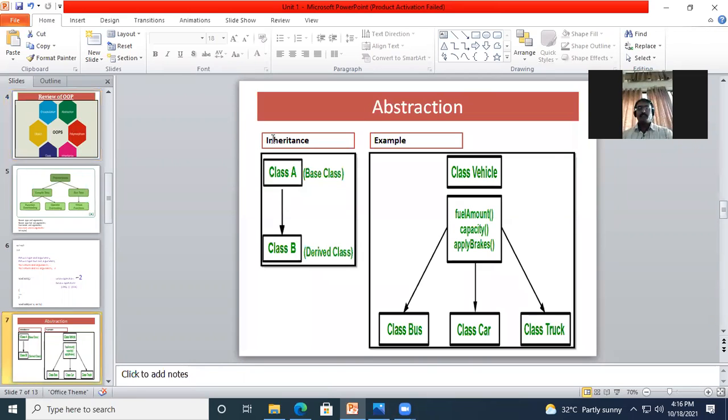See, if you look at the screen now, here is one class and here is a second class. Now this second class has inherited some properties from class A, or in other words we can call class B a derived class.